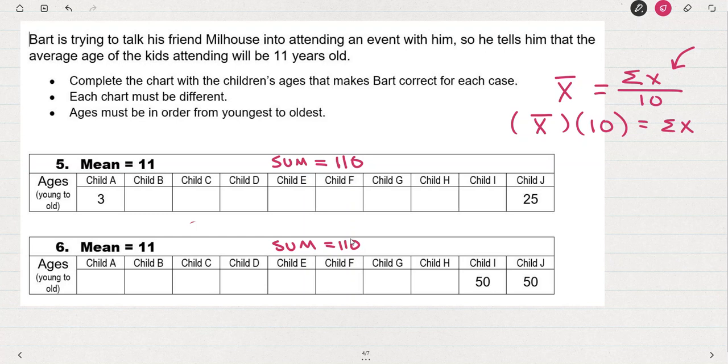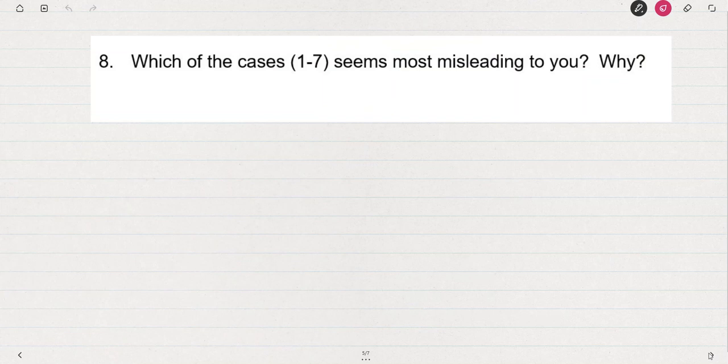So as long as all the numbers are in order from young to old, and as long as the total comes to 110, I'm going to be able to say that Bart is not lying when he says that the average age is 11. And then when you look back at those cases, you should be able to discuss a little bit about which one you feel is misleading.